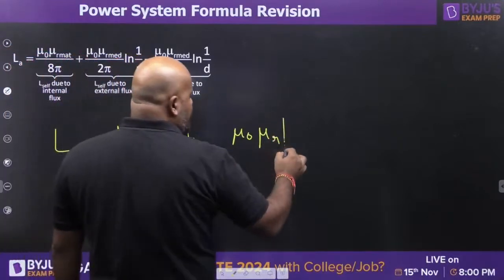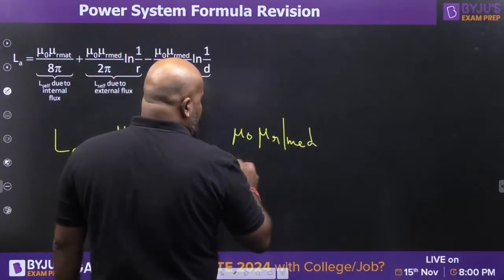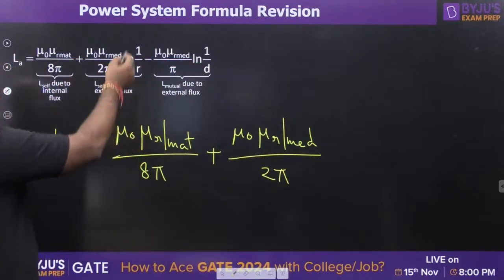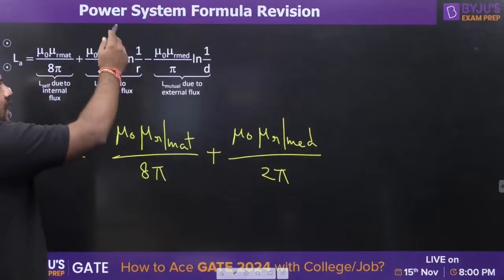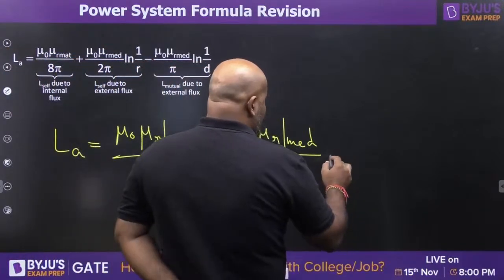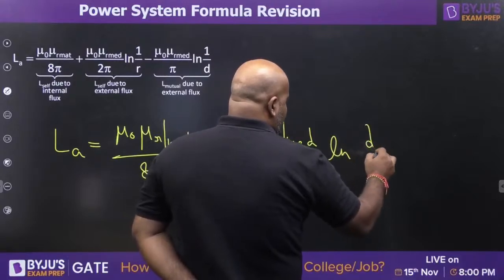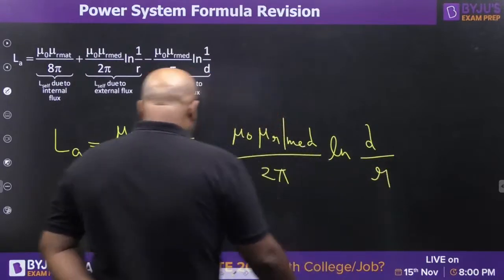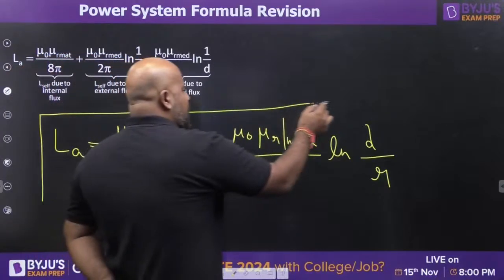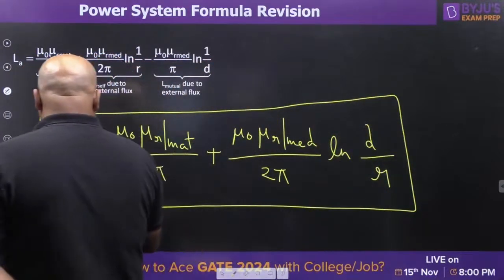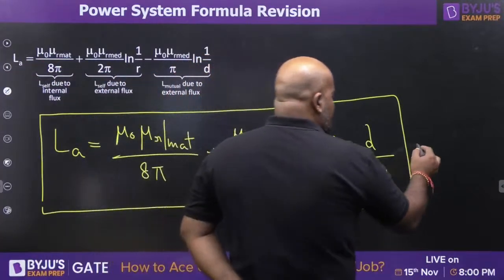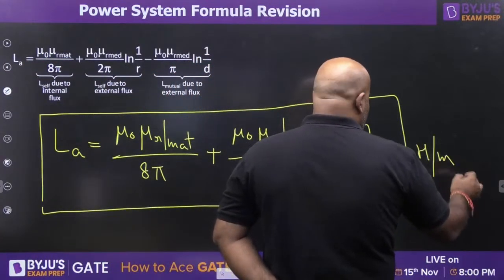So, this is the medium, divided by 2 pi ln d by r. This is what you are getting as the expression for a conductor inductance. Is it clear, everybody? And this is Henry per meter.